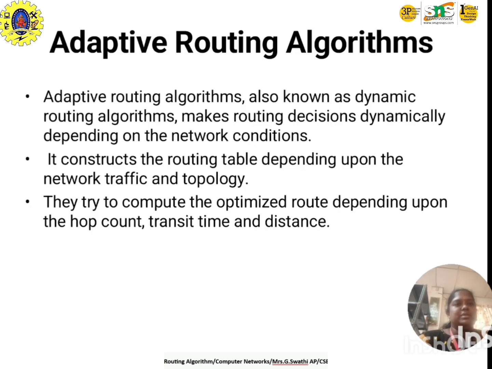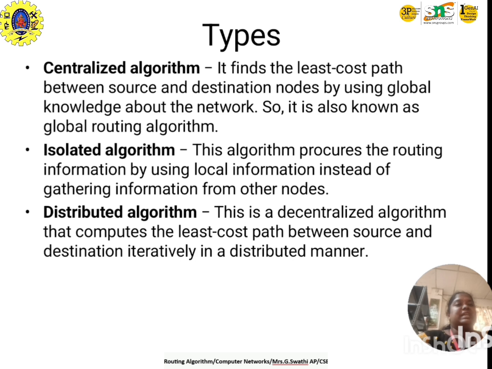An adaptive routing algorithm is also a dynamic routing algorithm. It makes decisions dynamically depending on network conditions. It constructs the routing table depending on the network traffic and topologies. It tries to compute the optimized route depending on the hop count, transit distance and time. The types are centralized algorithm, isolated algorithm and distributed algorithm.